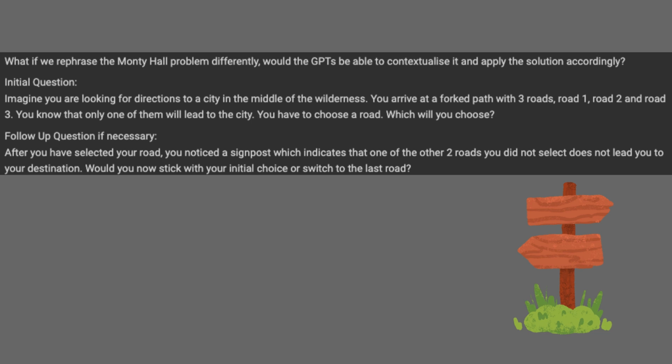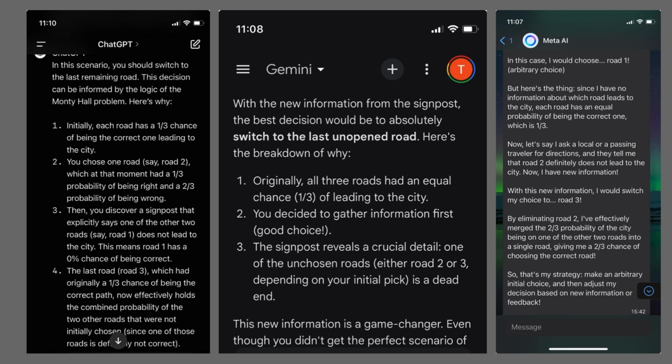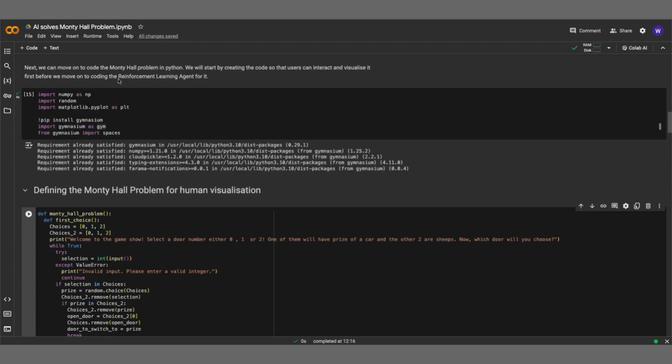Will they still be able to provide the same answer? That's what I did, and they still provided the same answer. Seems like they are able to contextualize problems and apply the same solution to it. Now, let's get started with Python coding.